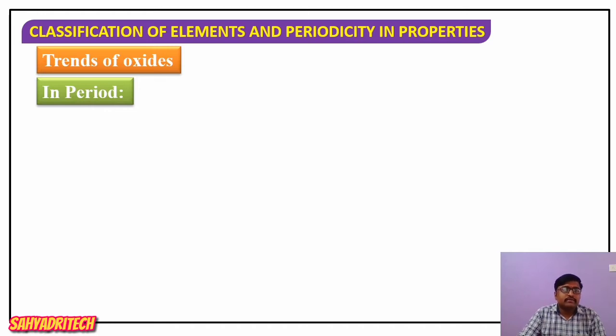Whenever we think of trends, we have to study along a period, and second, down the group. How the acidic or basic nature of oxides varies in a period as well as in a group, that is the concept we are going to understand.